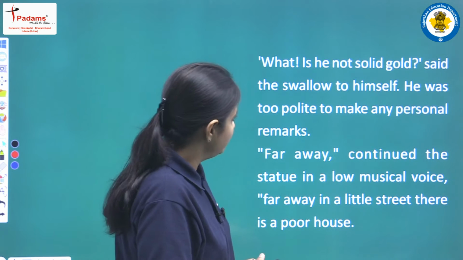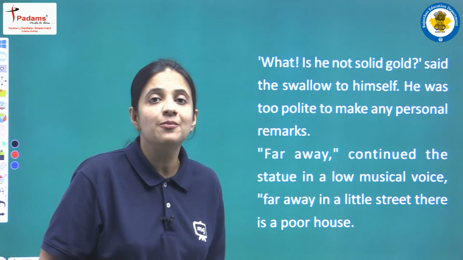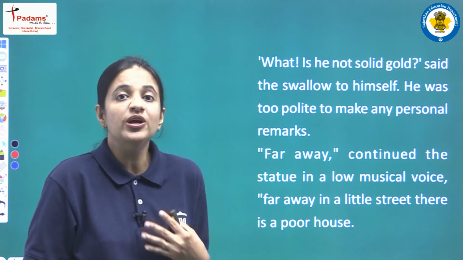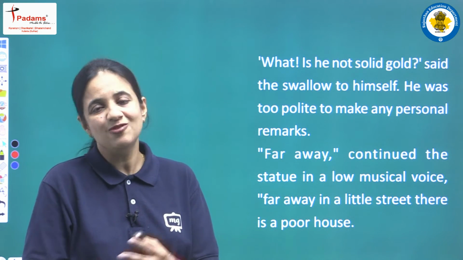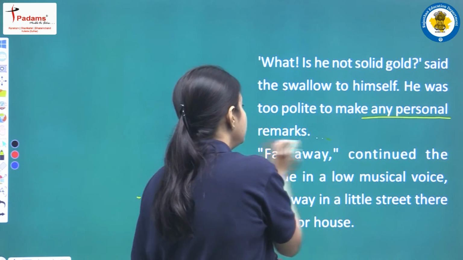Next the writer is saying that the swallow was too polite to make any personal remarks. It means he said this thing to himself only, because the swallow was very polite, so he doesn't want to make any kind of personal remarks.